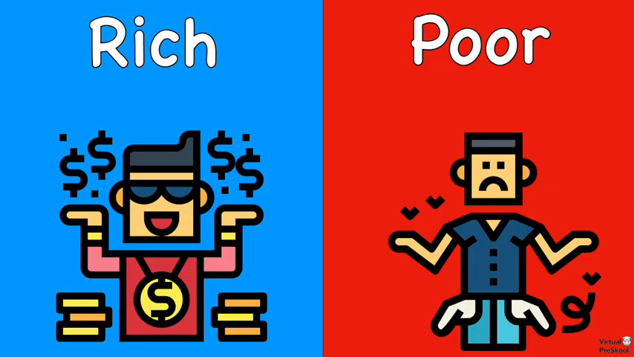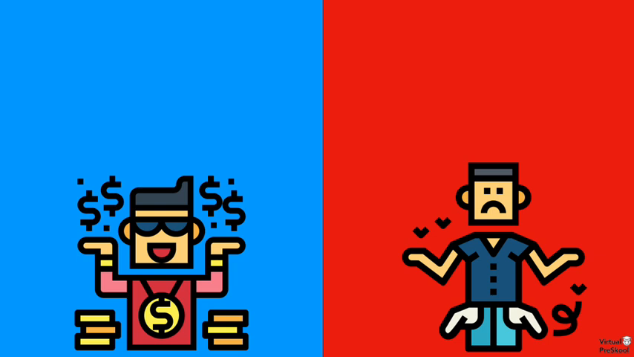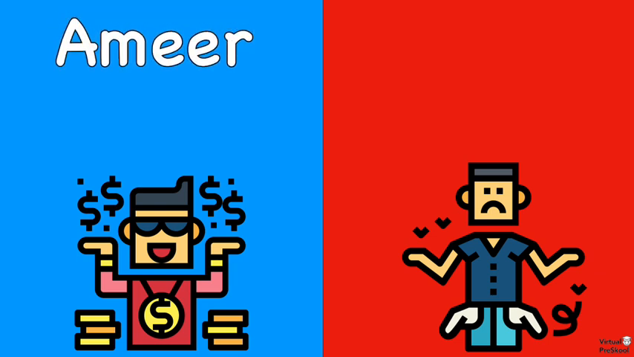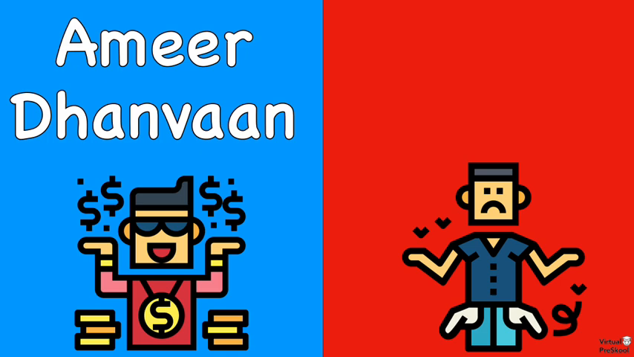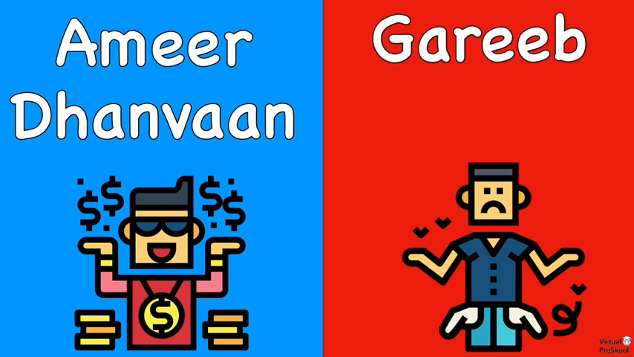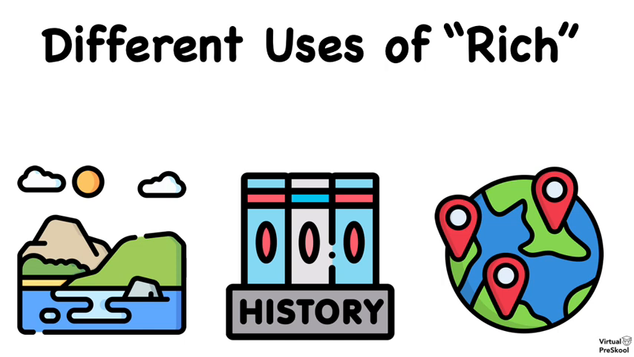Today we're going to review the Hindi vocabulary for rich and poor. Rich is amir. Now this is actually an Urdu word, not Hindi. The Hindi word is dhanvan. But in everyday conversational Hindi, you're more likely to hear amir. So that's what we are going to be practicing in this lesson. And poor is gareeb.